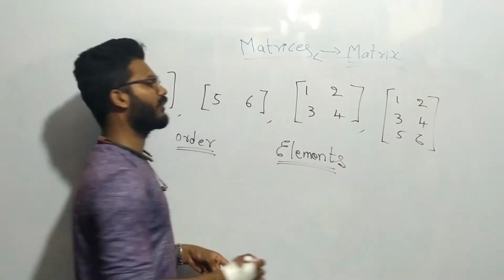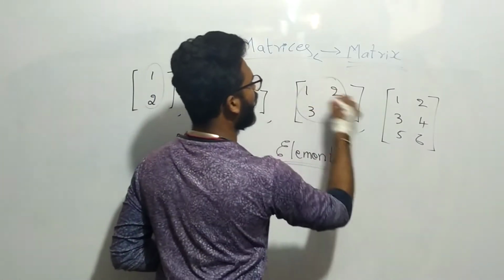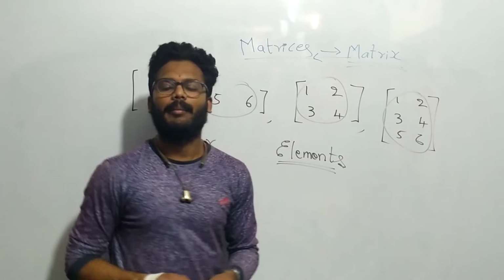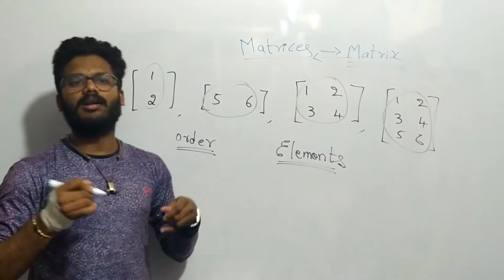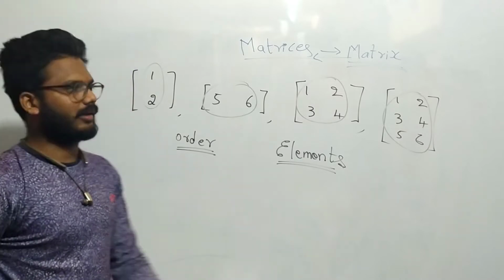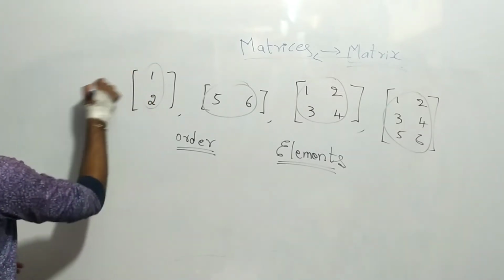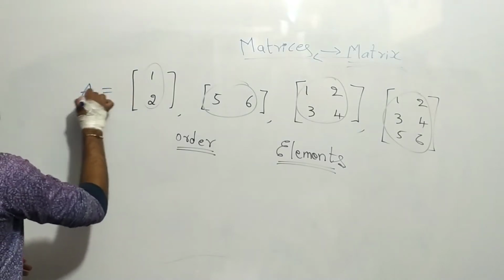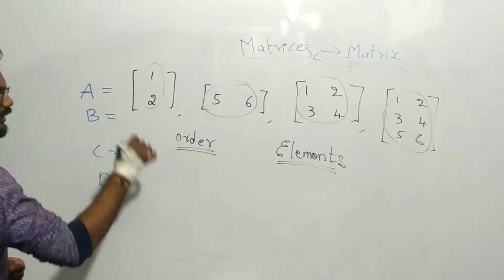Elements are nothing but the numbers which are in the matrix; they are all called the elements of that particular matrix. And we denote a matrix with a capital letter, A, B, C, D, like that.